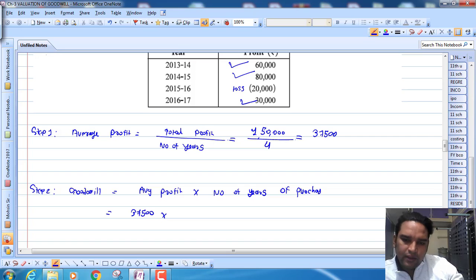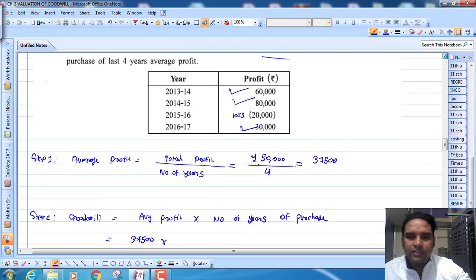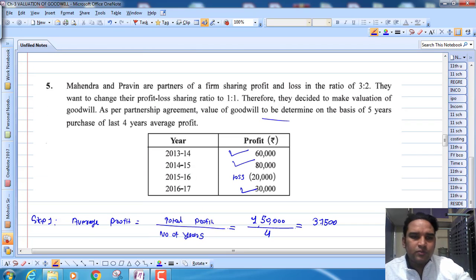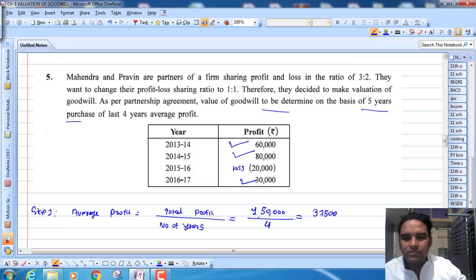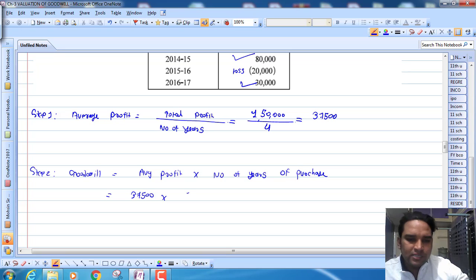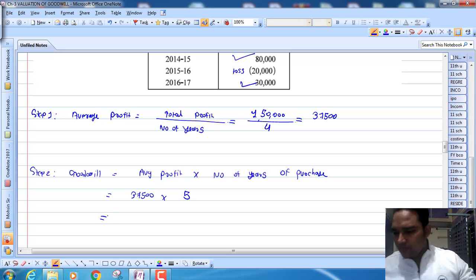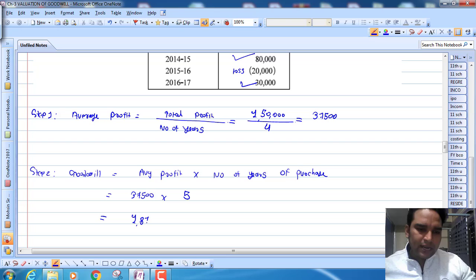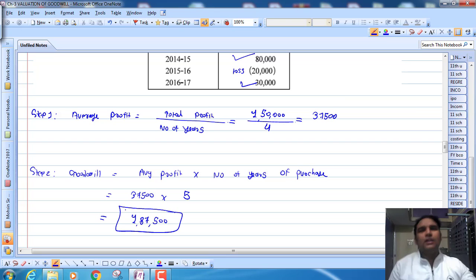As I told earlier, it is always given in the question. So on the basis of 5 years purchase, so you can say 5 years purchase is given. So 37,500 into 5. So it would become 1,87,500, and this is your value of goodwill.